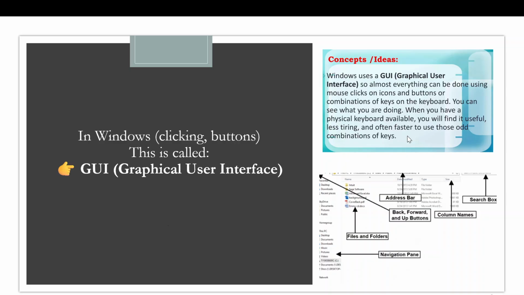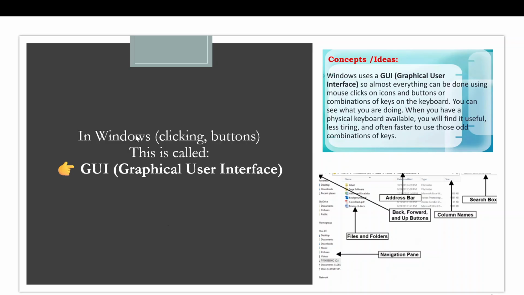So what are we doing here? Everything is visual. As we can see, everything is visual and everything is clickable. We can just click anywhere. So that is GUI. Okay, we are understanding Linux, but to understand Linux, we are starting with something we are already familiar with, Windows.